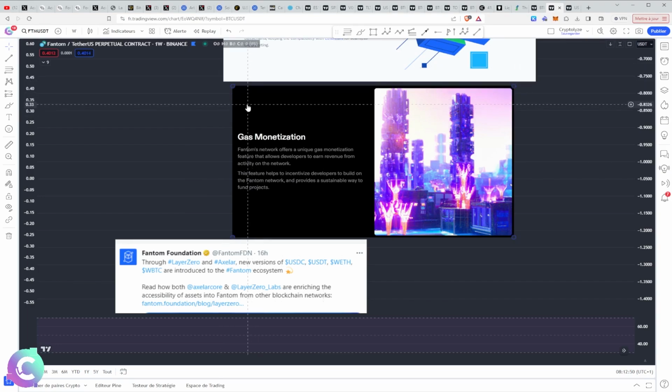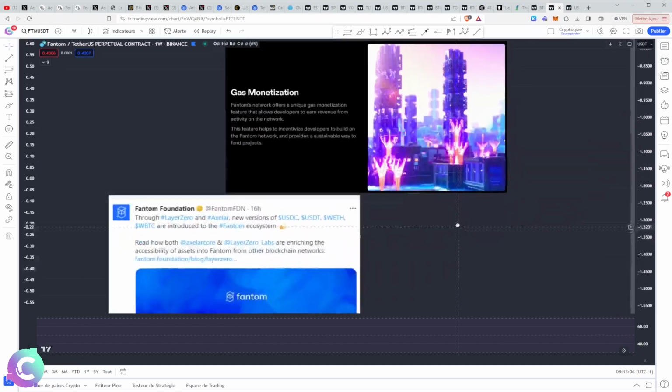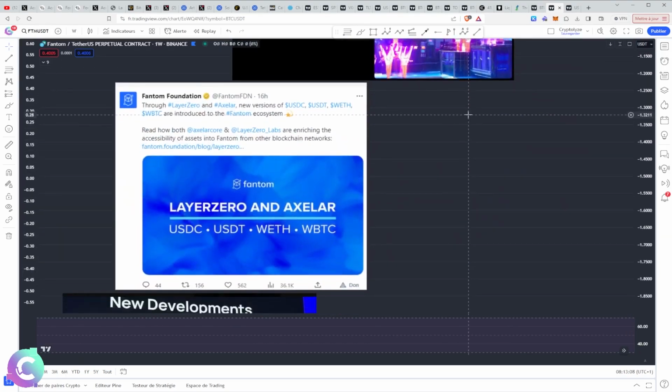Don't forget that a blockchain is a protocol which aims to provide developers with tools to build decentralized applications. Yes, but above all, to attract developers to build decentralized applications that attract users and create costs. This is the principle. This is the business model that we find behind blockchains. If this is not the case, in this case, the blockchain does not work.